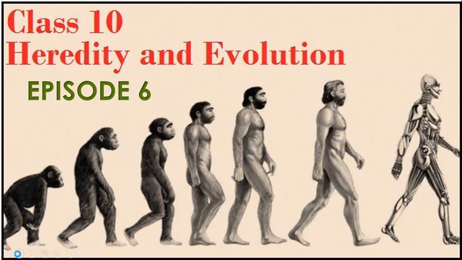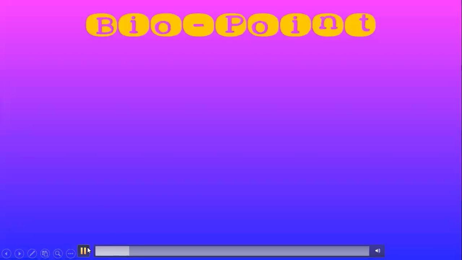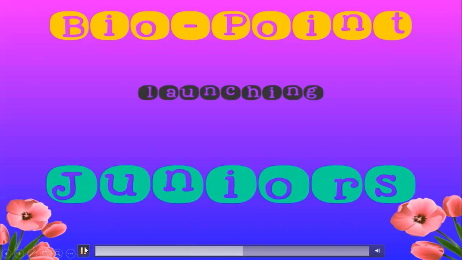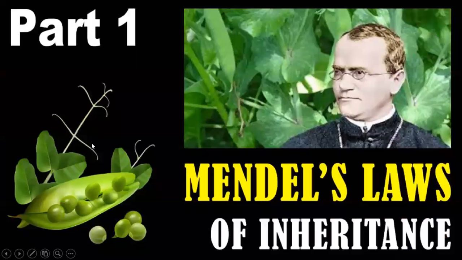Okay, so we are starting the class, Genetics episode 6 for Biopoint Junior CBSE Board 2021. And today we started with 9th standard also. Again, I'm going to give a quick recap of what we have learned so far. Can we start the session? Everybody be active. I'm going to explain each and everything right from the beginning once again. If you have any doubt, comment now itself.